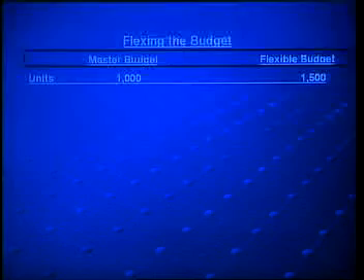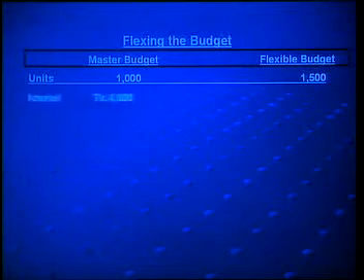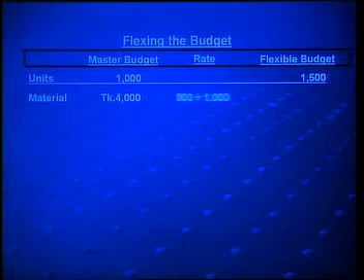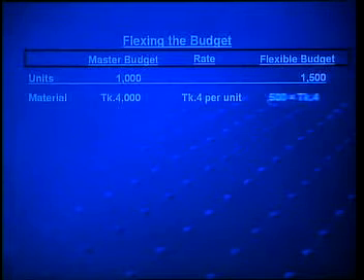Now, you can look at the screen. While flexing the budget, we can see that in the master budget for 1000 units, the material cost is taka 4000. We know that material cost is variable cost or direct cost. So, we can calculate the rate simply by dividing taka 4000 by 1000 units, and the rate will be taka 4 per unit. We can use this rate in calculating the total cost for flexible budget of 1500 units, and the cost will be taka 6000.